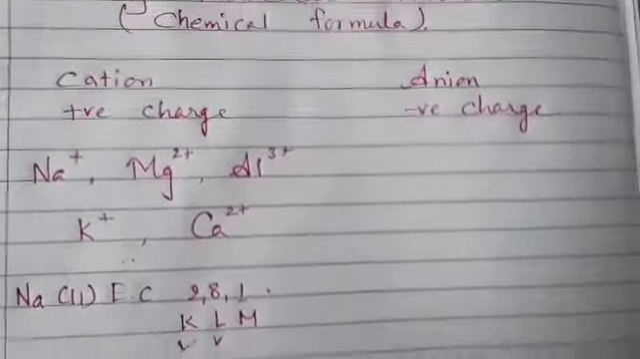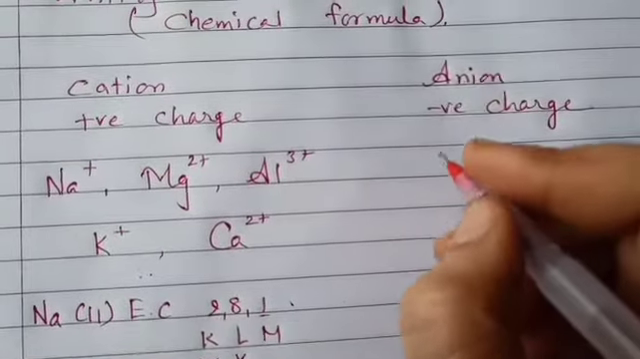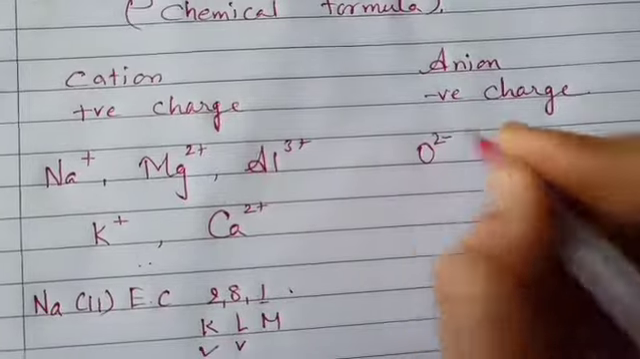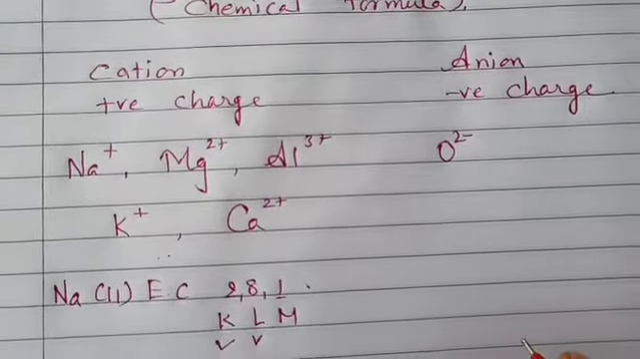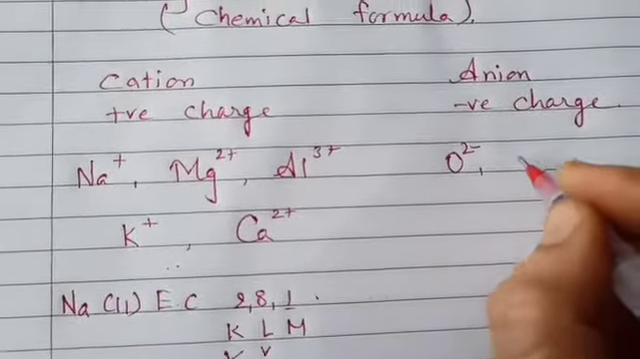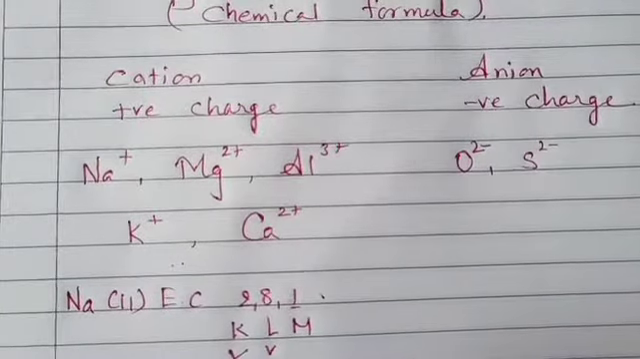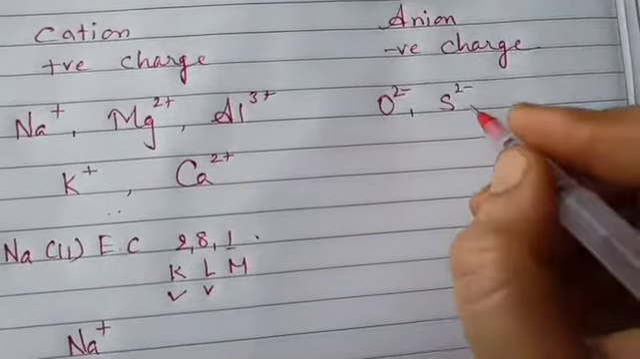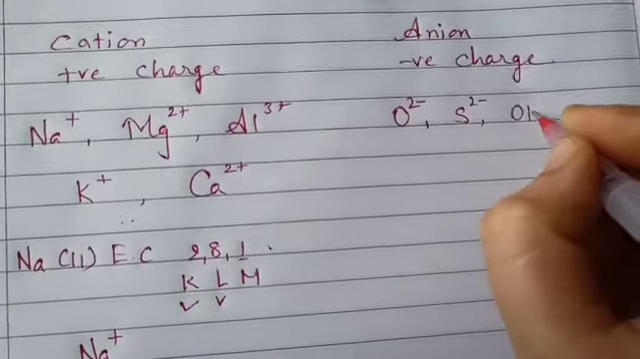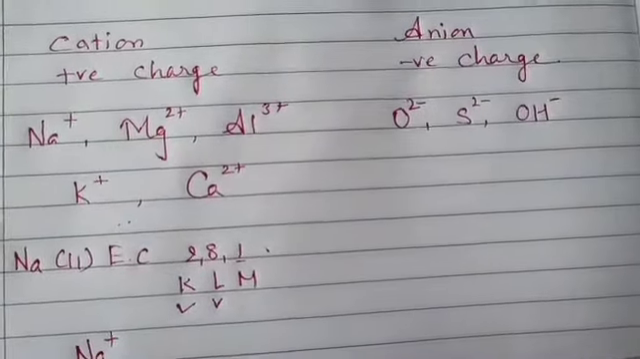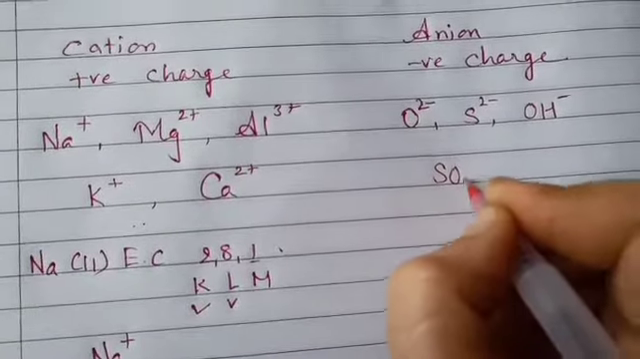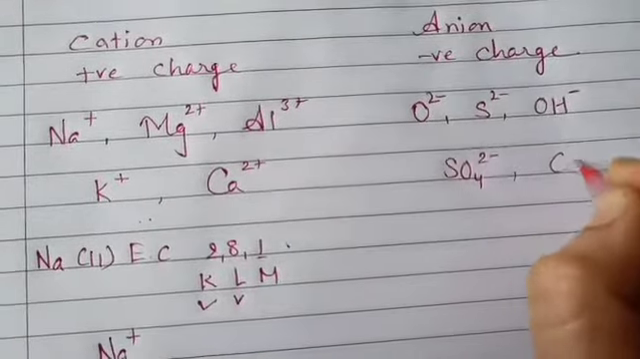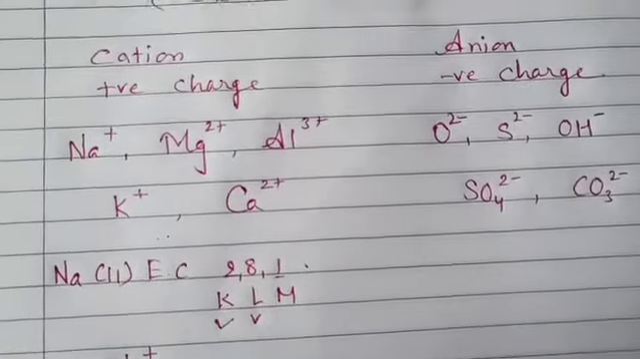Similarly, dear students, we have the anions. For example, we have anions like oxygen, which is with -2 charge. Oxygen is having -2 charge. Sulfur also has -2 charge. Also, dear students, we are having polyatomic ions, like we have OH minus, OH with the minus charge. SO4 is with 2 minus charge. CO3 is also with the 2 minus charge.